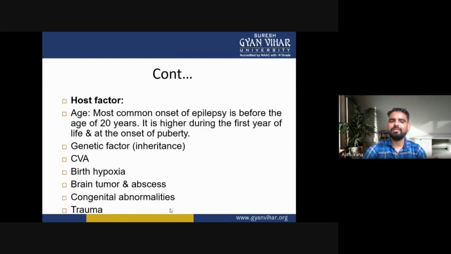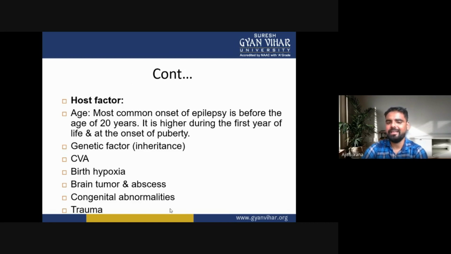Now, the second one is the host factors. In host factors, first one is age. The most common onset of epilepsy is before the age of 20 years.